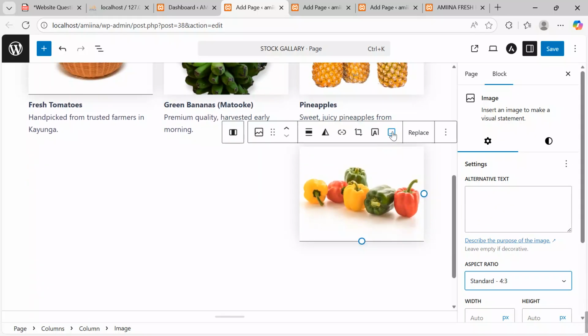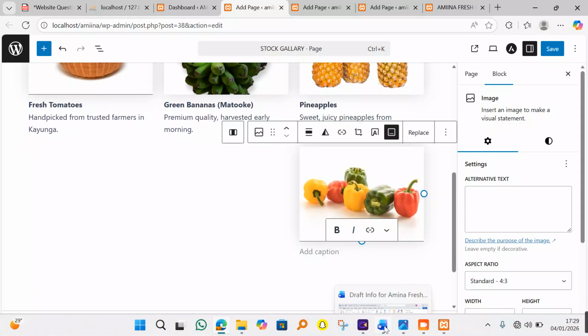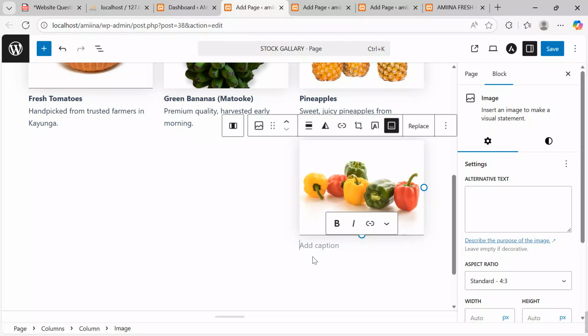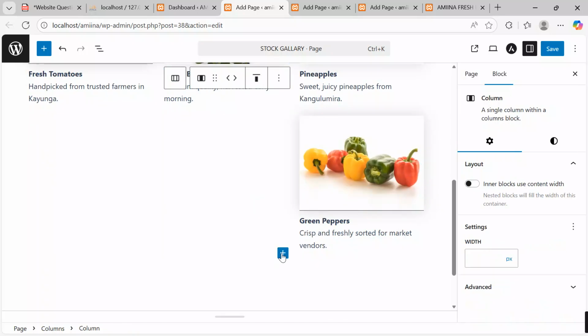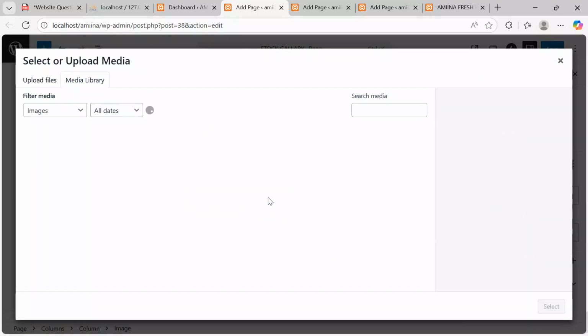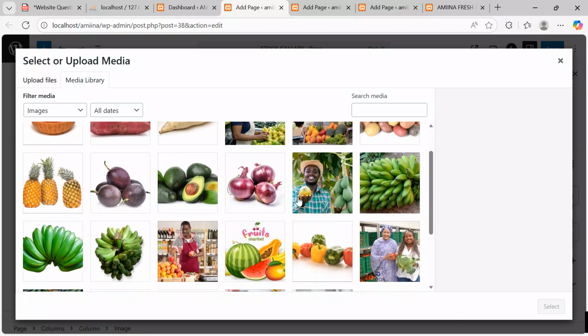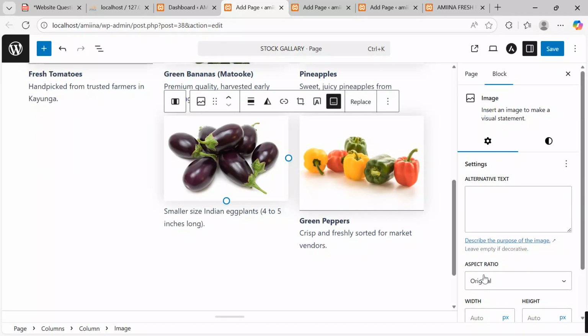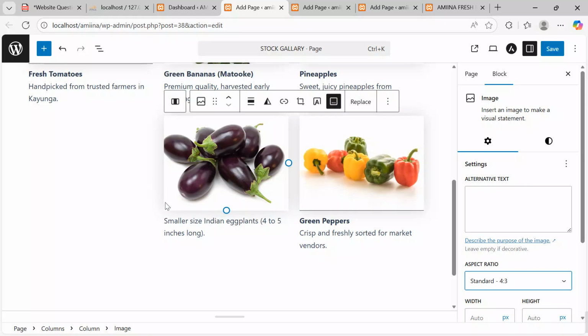Come here, add caption. Under caption, I'm going to come back here to my file. I say under green paper, Ctrl C. Come back here, Ctrl V. Get back to this, add block, image. Here, let's put maybe eggplants. Media library, and then I say I need eggplants here, click onto that, select aspect ratio, standard.